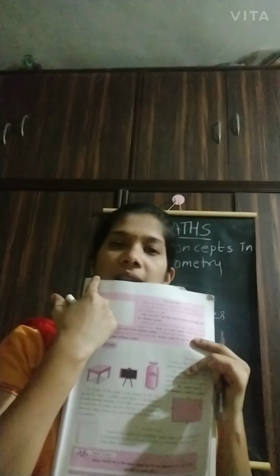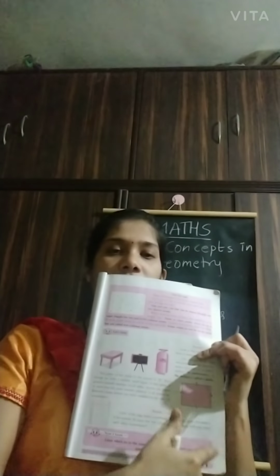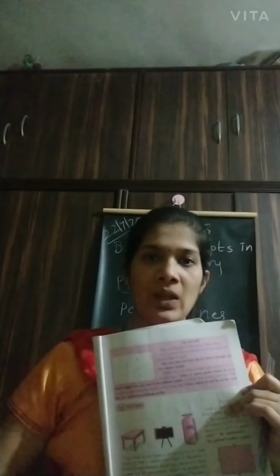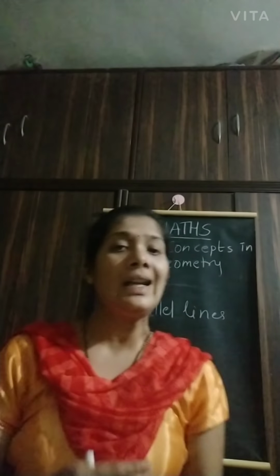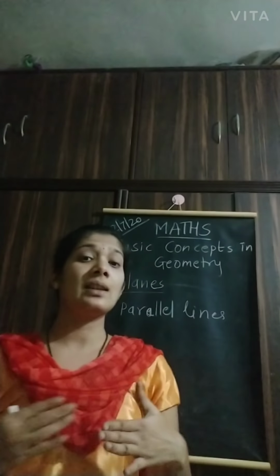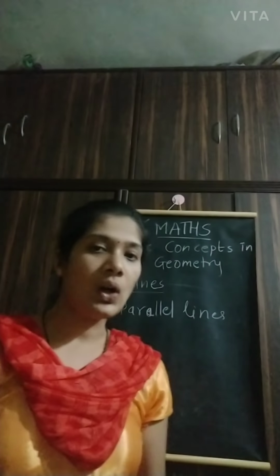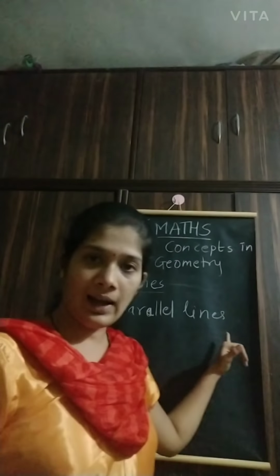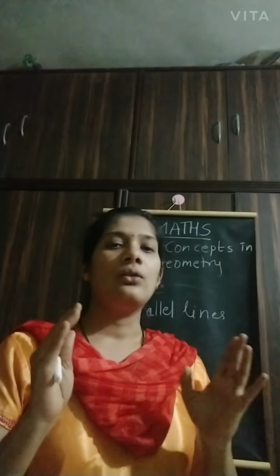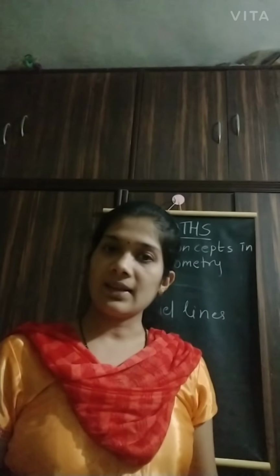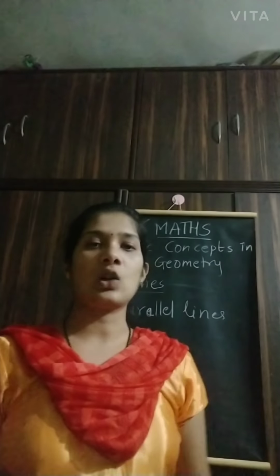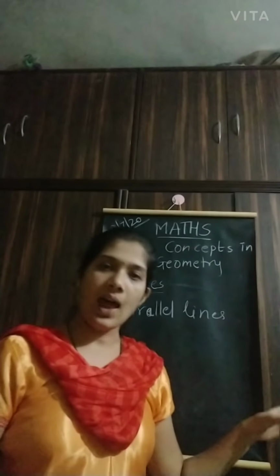If you see this edge of the textbook and this edge of the textbook, if I extend them up to any limit, they never intersect each other, which means they never cross each other. Such lines are called parallel lines. The lines which never intersect on extension are called parallel lines.